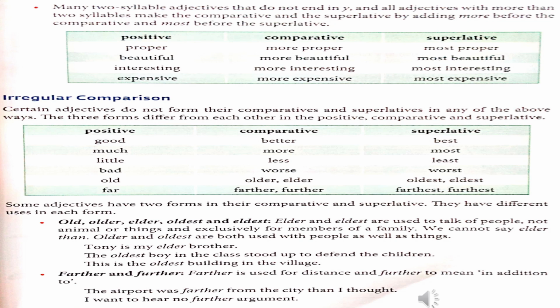Next, farther and further. Farther is used for distance and further to mean in addition to. We are using the adjective farther to talk about the distance. But further means in addition to. Example: The airport was farther than I thought. I want to hear no further argument.